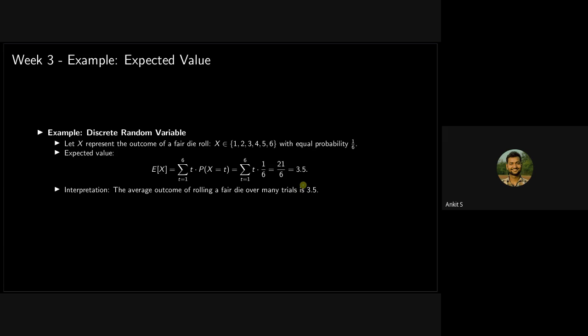One more thing is that this expected value does not need to be in the sample space. So is this 3.5? Can you imagine 3.5 coming when you roll a die? No, right? It will always take some integer value. So this is outside of the sample space. This can happen and it is perfectly fine.